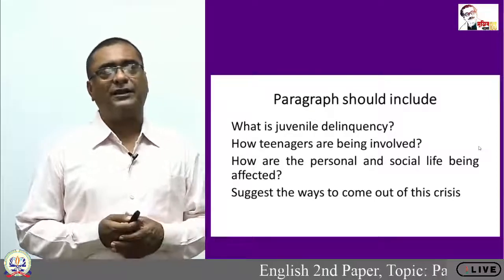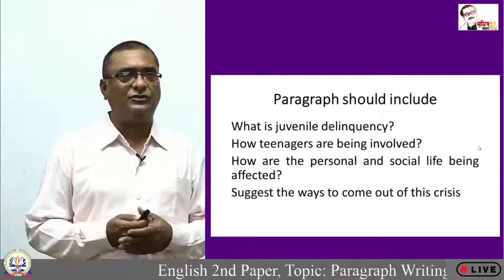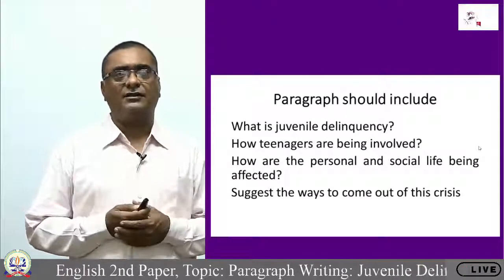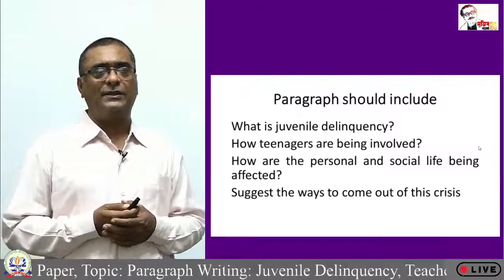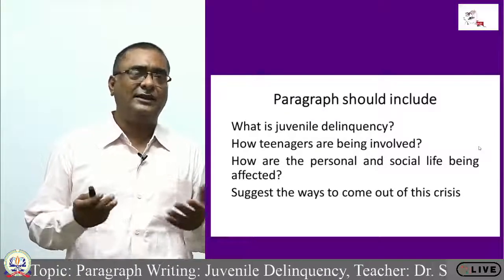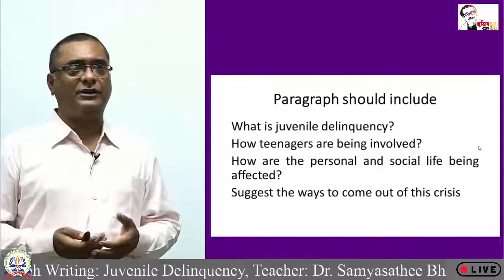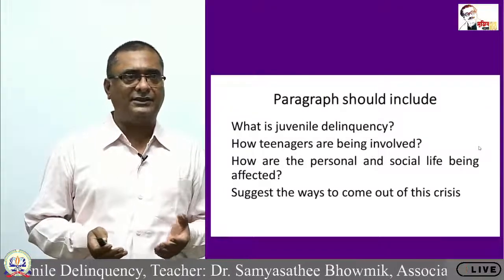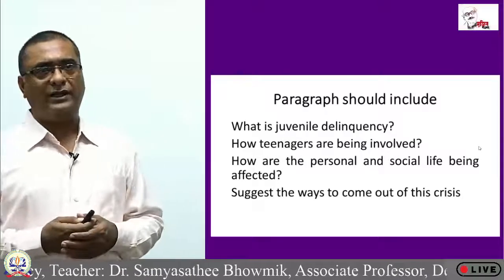You all know that a paragraph should be written in a single para, so nothing to discuss about this. Your paragraph will start by answering this question first, that what is juvenile delinquency. I will give you some points, but don't expect that I will give you a prepared paragraph on juvenile delinquency. I will give you plenty of ideas regarding this term, and I will give you the causes of juvenile delinquency.